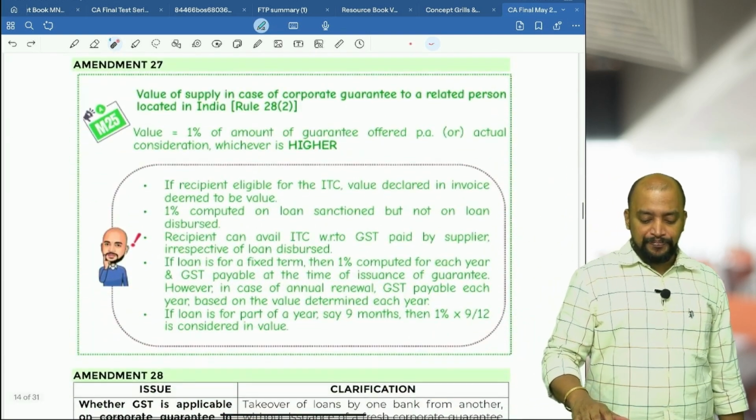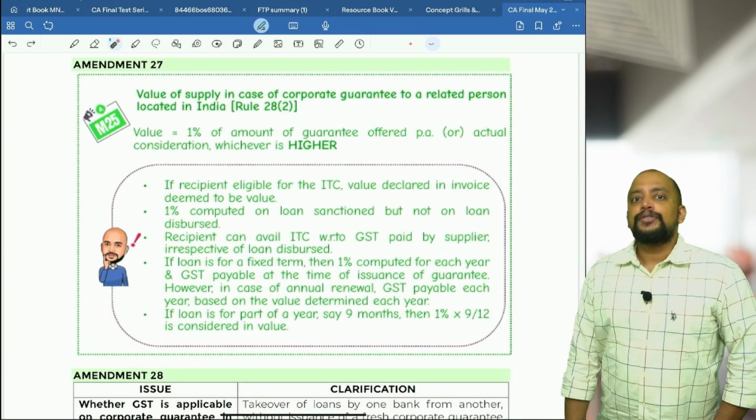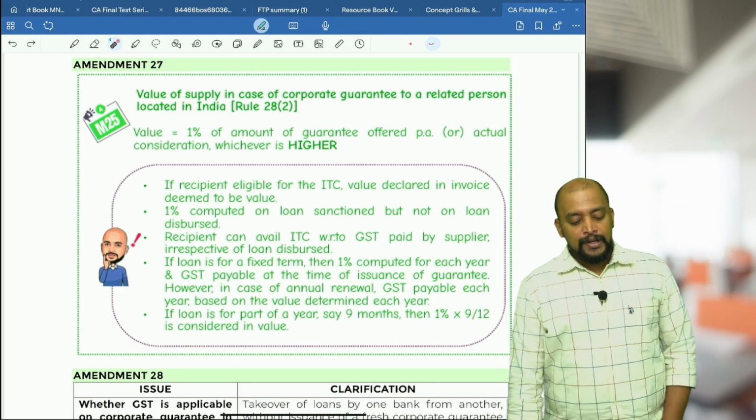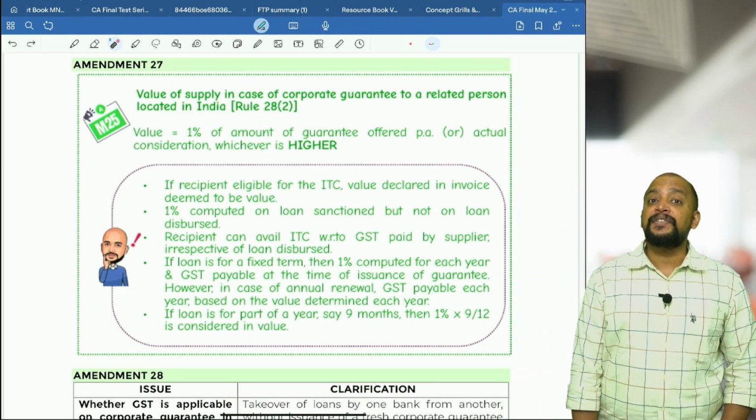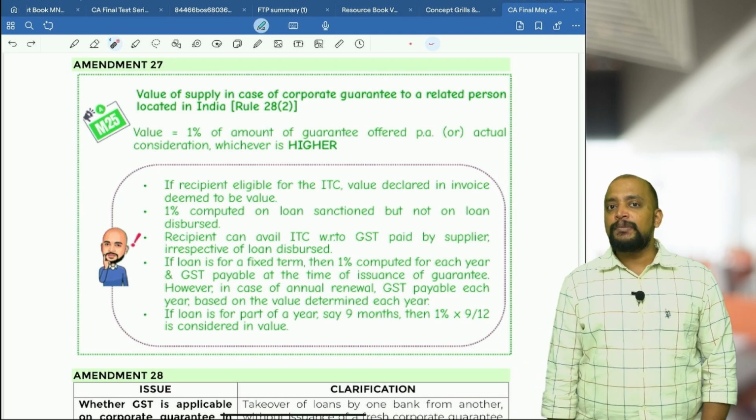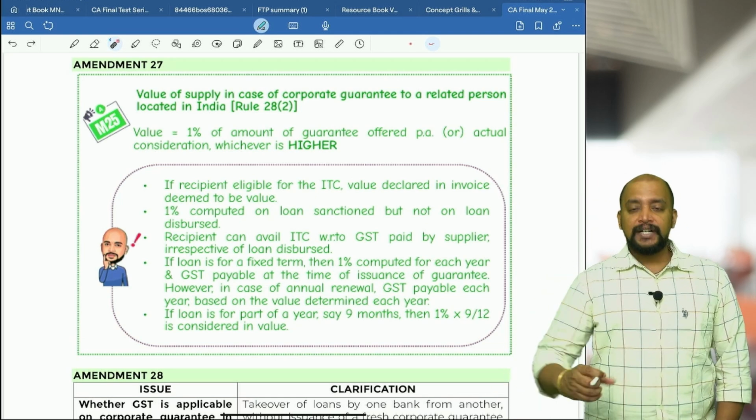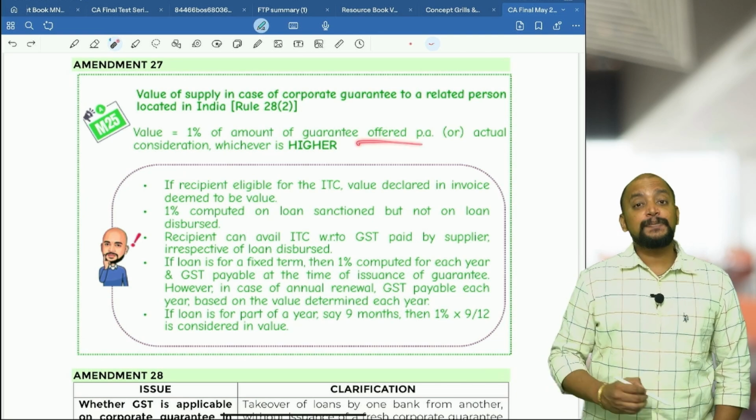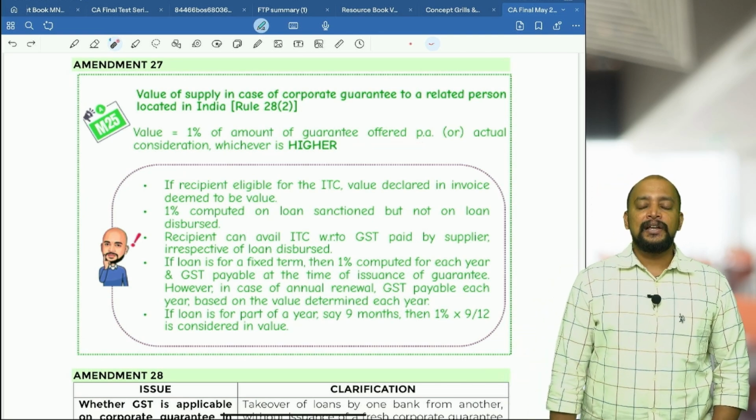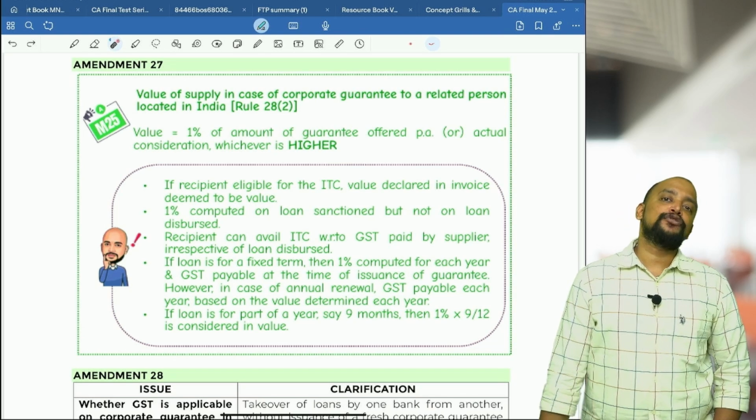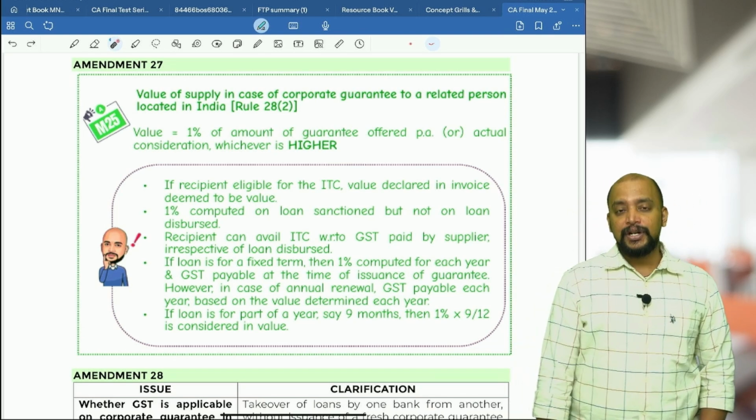Okay, the next amendment is related to corporate guarantee. So rule 28 sub rule 2. What should be taken as the value of supply in case of corporate guarantee between related parties? The value will be 1% of the guaranteed amount. Whatever the guaranteed amount is, that is per annum. For example, if the period for which the loan is guaranteed is 4 years, then 1% for 4 years means 4% of the guaranteed amount, or the consideration involved.